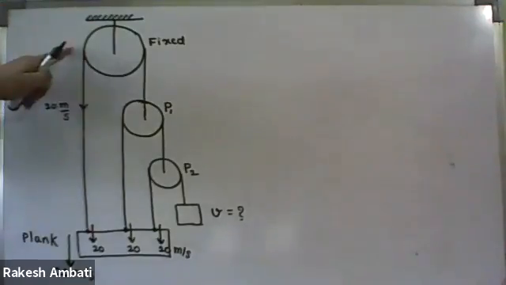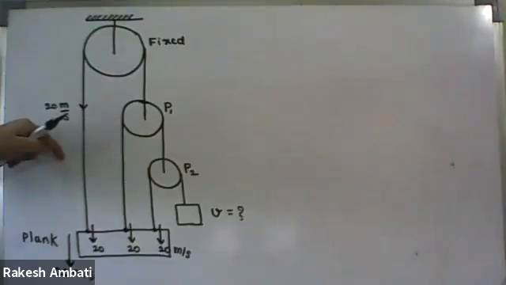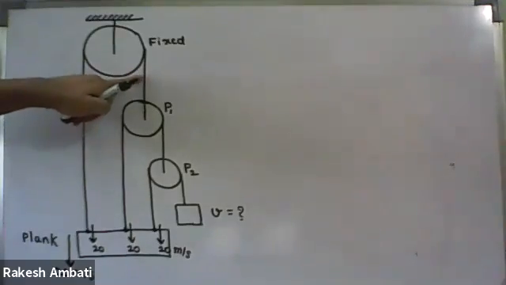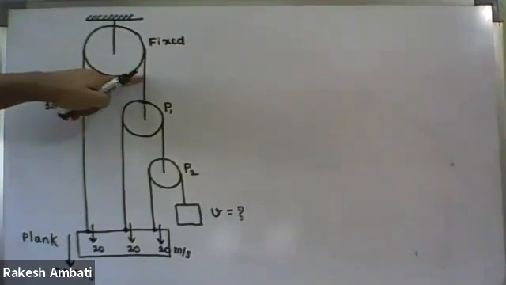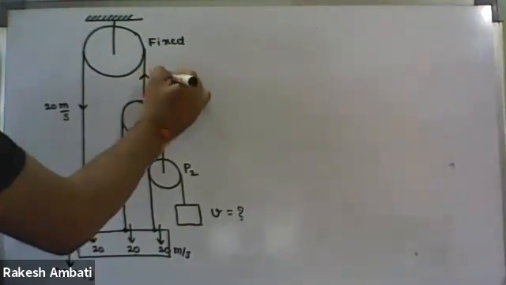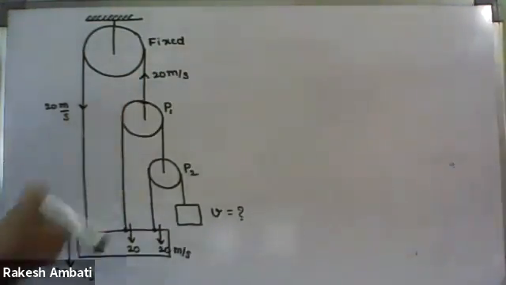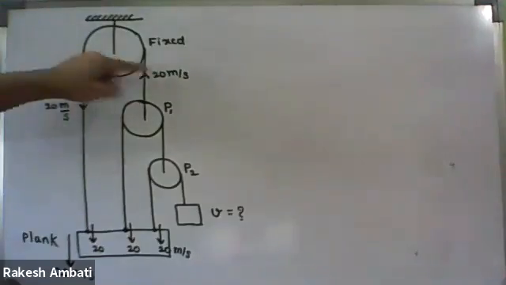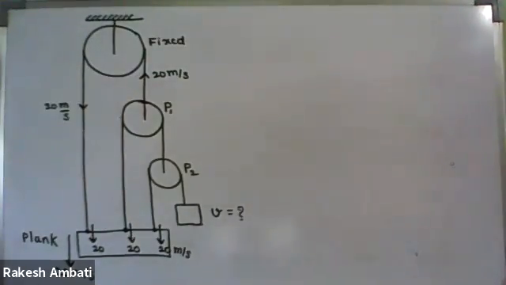In this case, this side is moving down with 20 meter per second. Then what about this side? Moving up with 20 meter per second. What? Minus 20 meter per second? Why? Because in the case of a fixed pulley, the magnitude of velocity is the same in the opposite direction.